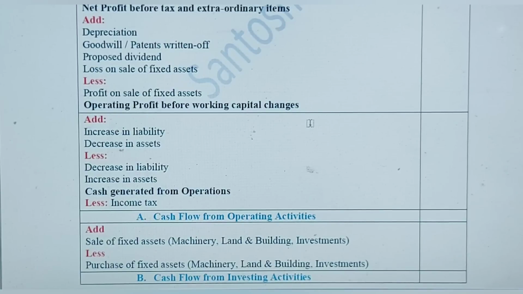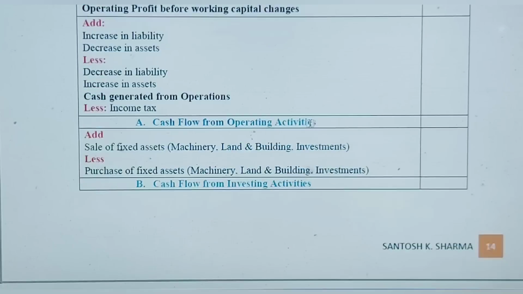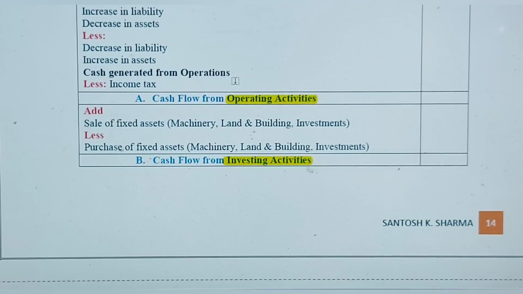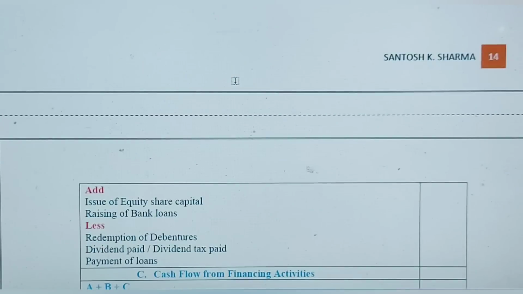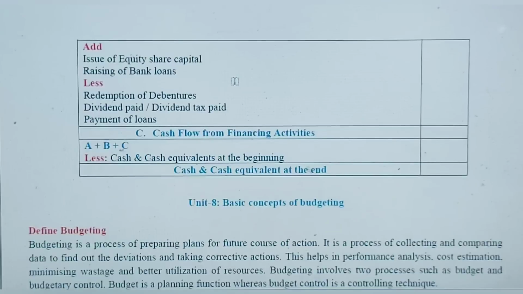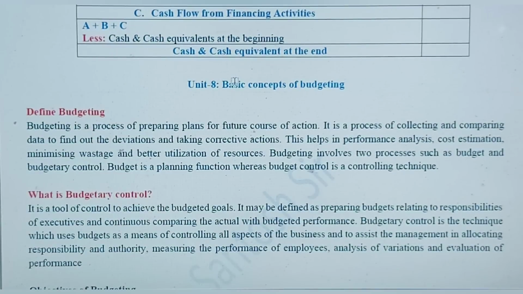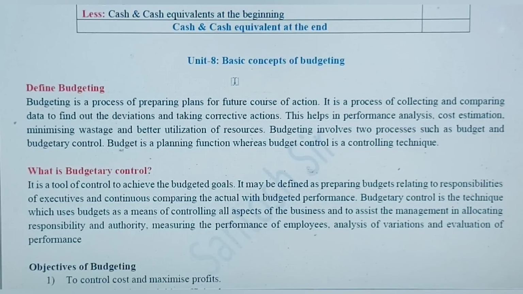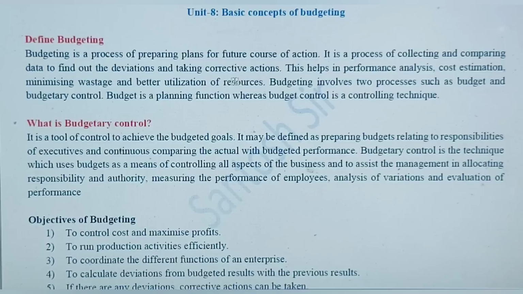because we prepare cash flow statements to find these three cash flows from different activities. The first one is operating activities, then investing activities, and financing activities. So what are the different types of items that we generally add or subtract to find out the cash flow during a particular period. Okay, so must practice this numerical. Okay, then we have budgeting, unit 8.